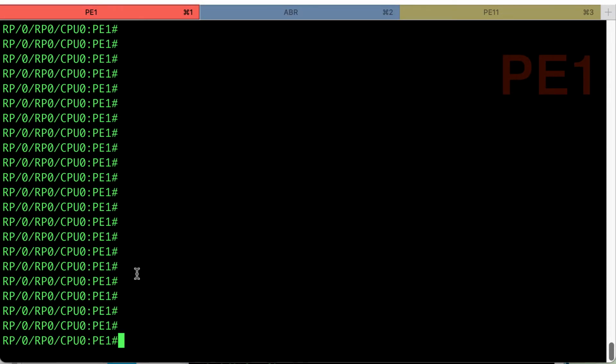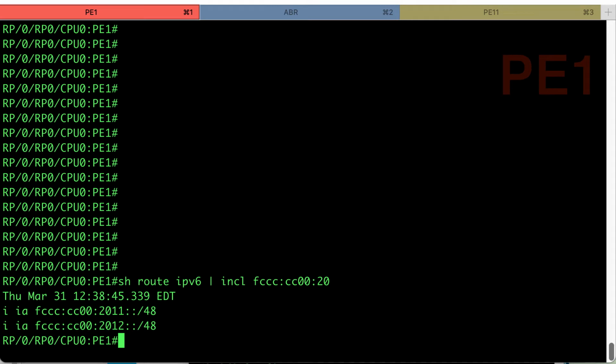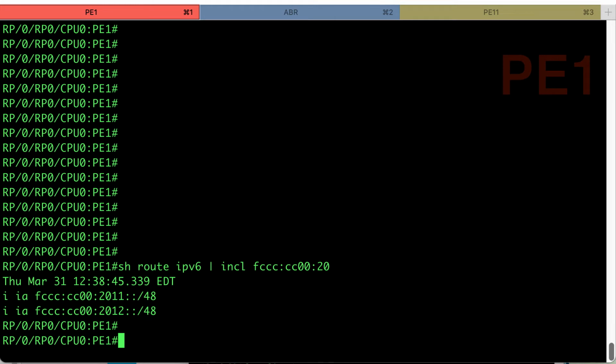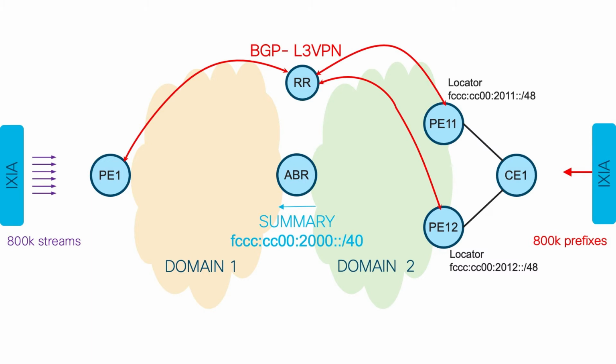This is PE1, so ingress PE, and because we are not doing any summarization yet, ingress PE should see both locators in the routing table exactly as they are advertised, so /48. Because no summarization is configured, BGP-PIC can work normally. But this is obviously not the point of this demonstration.